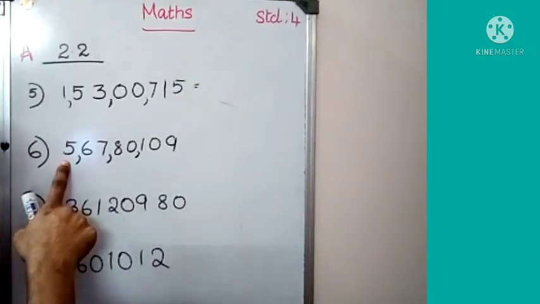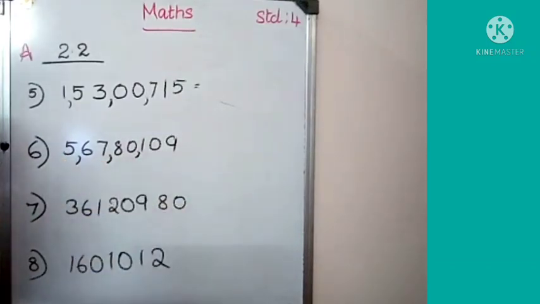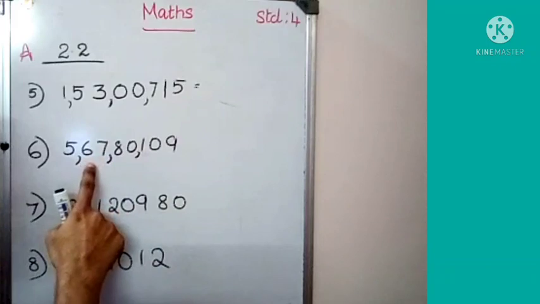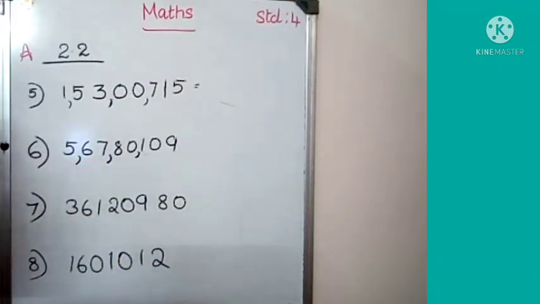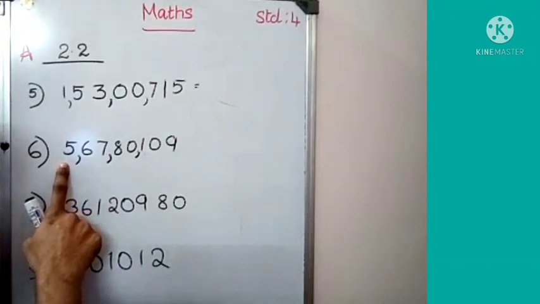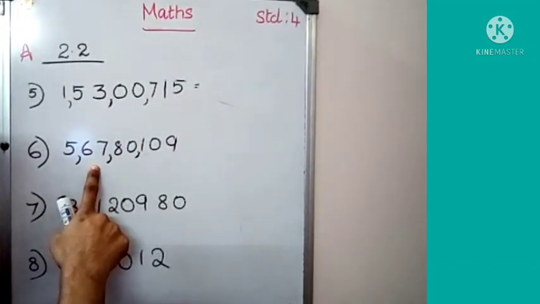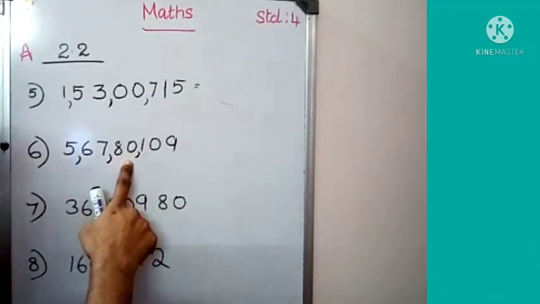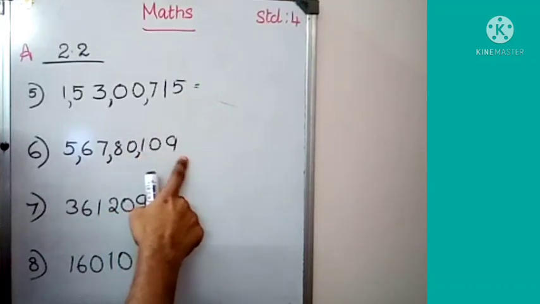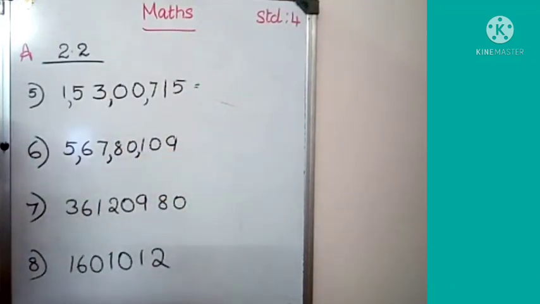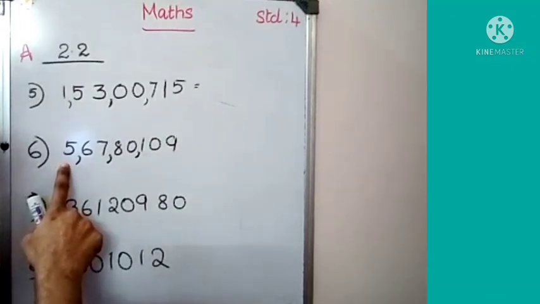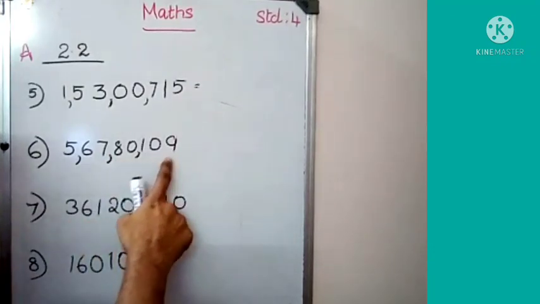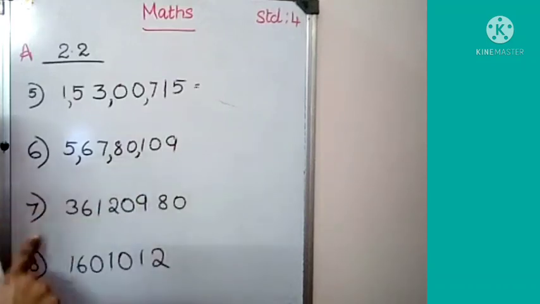Which period? Crore. So how will you read this number? How many commas here? This is ones, 1000, lakh, crore. Then how will you read this number? 5 crore 67 lakh. Read with me. 80,109. You got it? 5 crore 67 lakh 80,109.